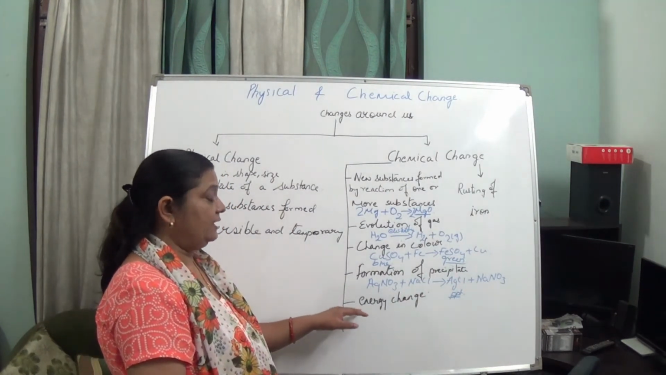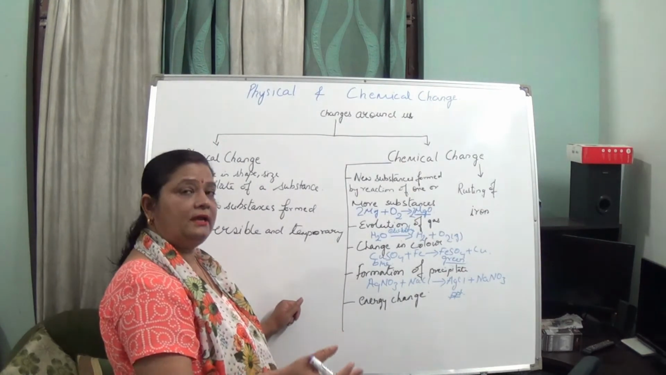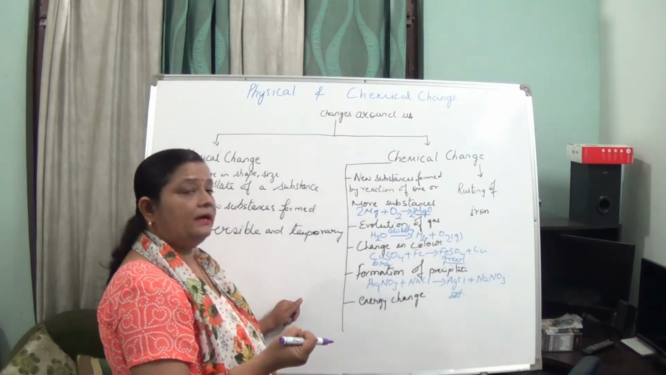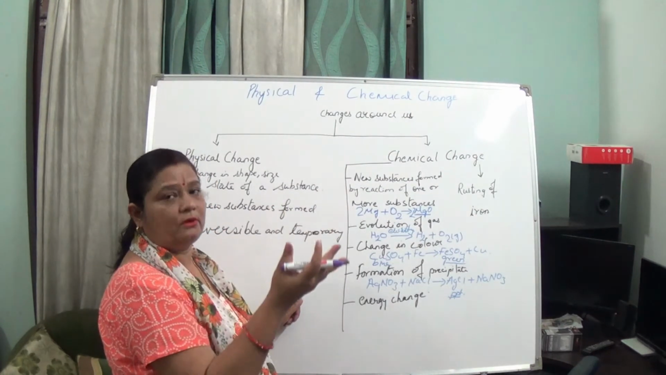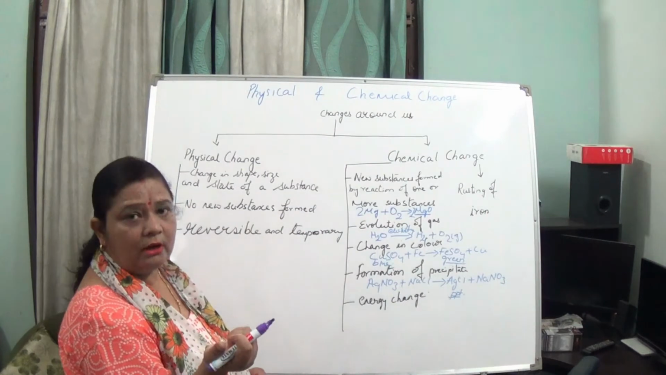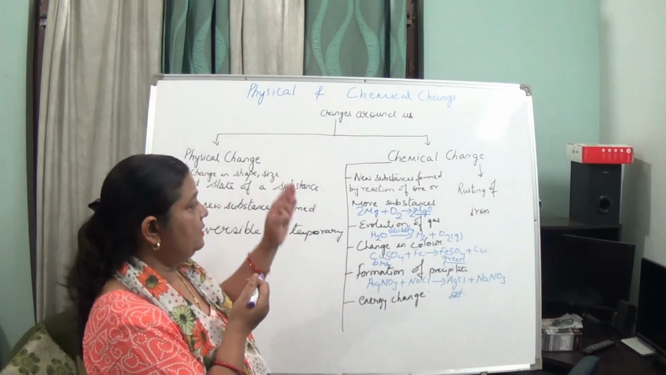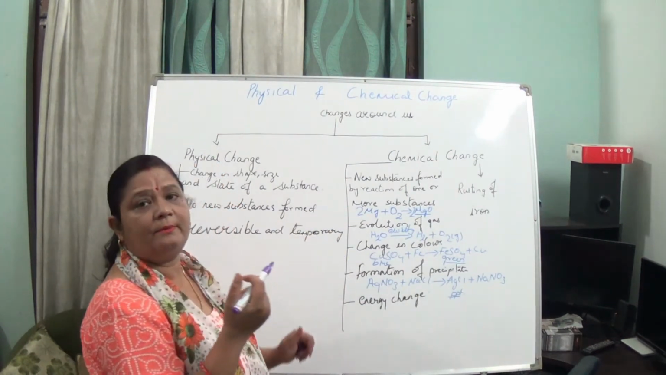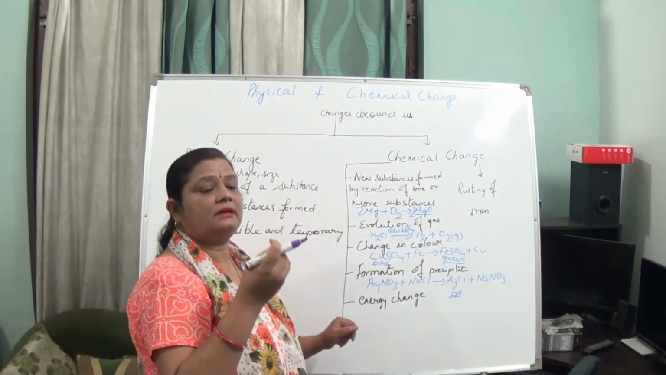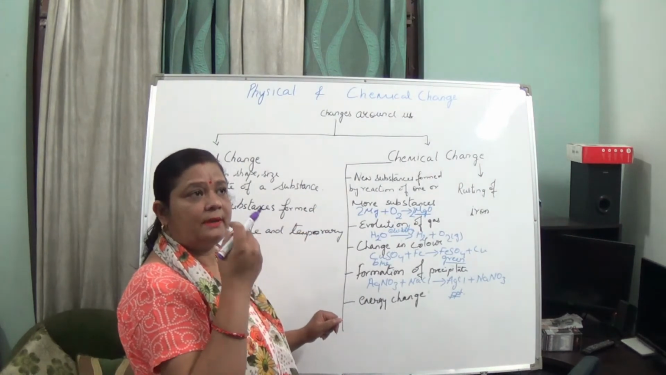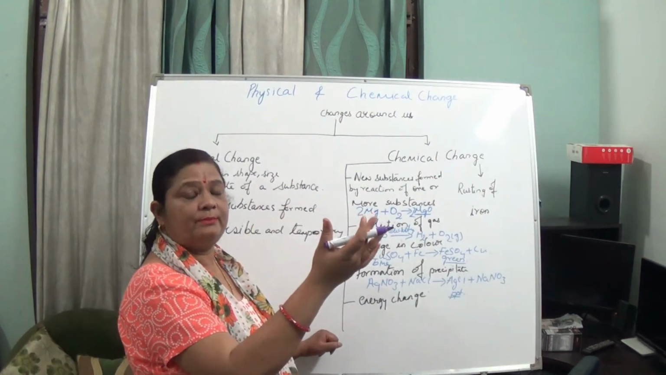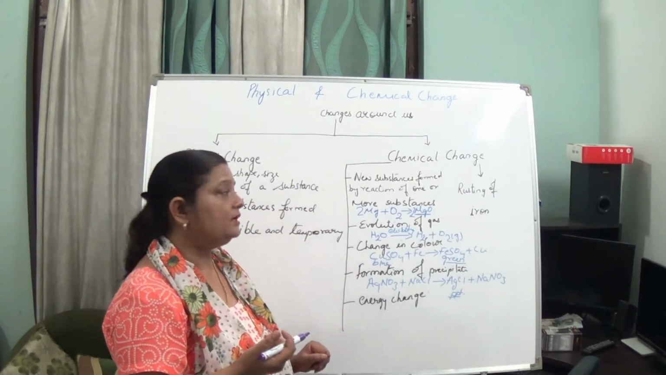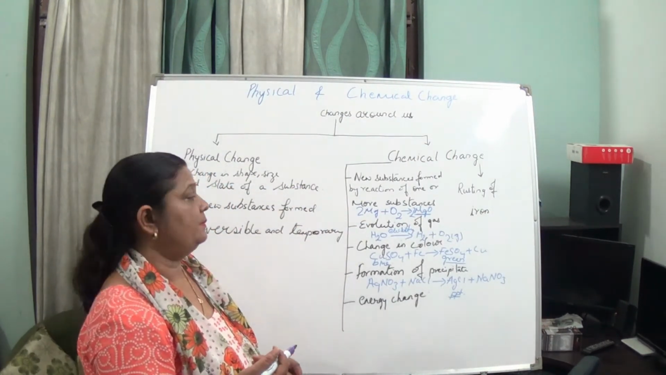If we talk about energy change, in a chemical change there can be absorption of energy, or there can be evolution of energy. It can be in the form of heat or light. If we are burning a paper, what is happening? It is converting into ashes. Burning of paper is a chemical reaction only, and there is a tremendous amount of energy released. So that is a chemical change.